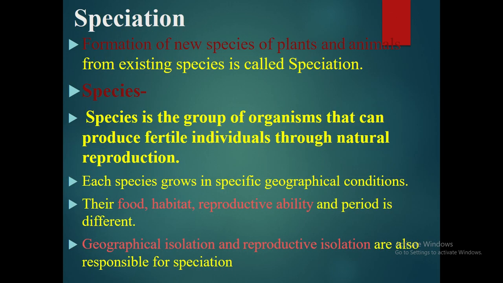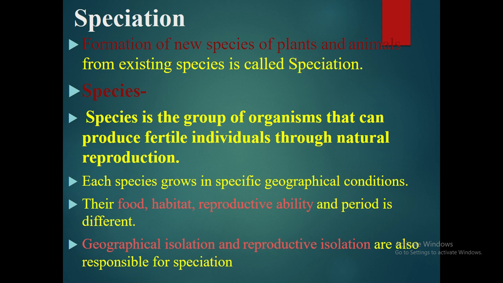Speciation. Formation of new species of plants and animals from existing species is called speciation. Now the definition of species: it is a group of organisms that can produce fertile individuals through natural reproduction. Each species grows in specific geographical conditions.